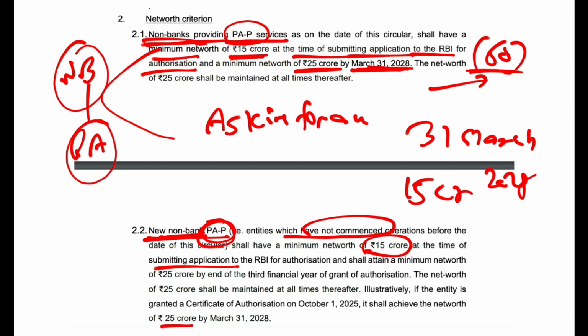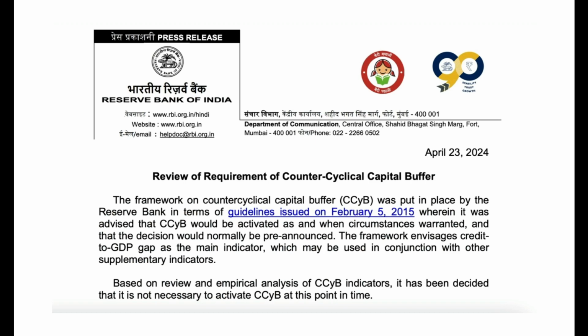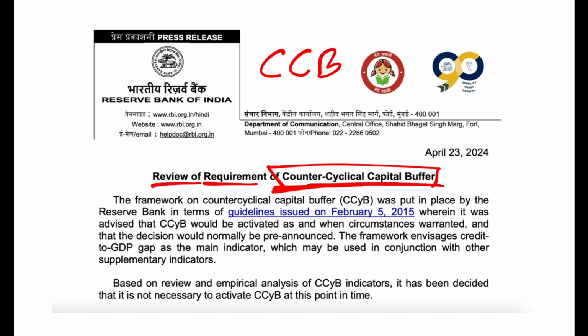All of these are payment aggregators. Understood? Very nice circular, something to understand. Now let's come to counter cyclical capital buffer. The review of requirement. See, there are two terms that you have to understand. One is called capital conservation buffer and one is called counter cyclical capital buffer.